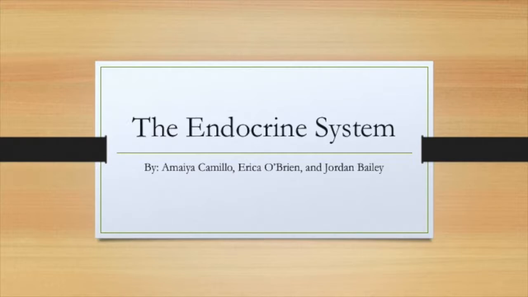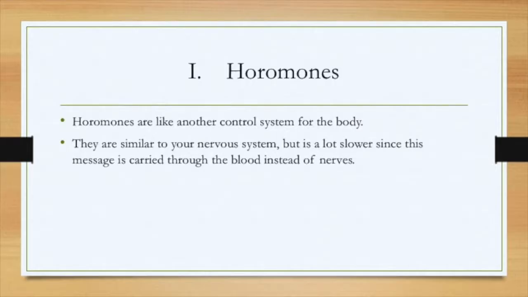The endocrine system. Hormones. Hormones are like another control system for the body. They are similar to your nervous system, but it is a lot slower since the message is carried through the blood instead of through nerves.